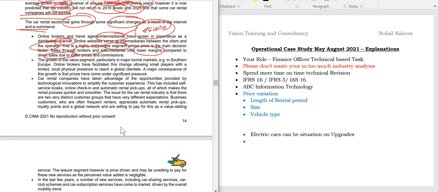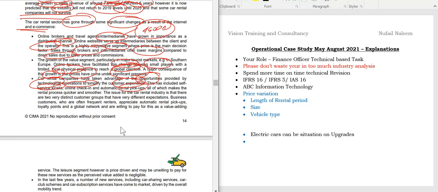The growth of the value segment, particularly in major tourist markets, for example Southern Europe, online brokers have facilitated this change, allowing small players with limited local physical presence to reach a global clientele. The major consequence of this growth is that prices can come under significant pressure. Car rental companies have taken advantage of the opportunities provided by technological innovation and customer experience. This includes self-service kiosks. This can come into the picture, students. Online check-in, automated rental pickups, which can make the rental smoother.